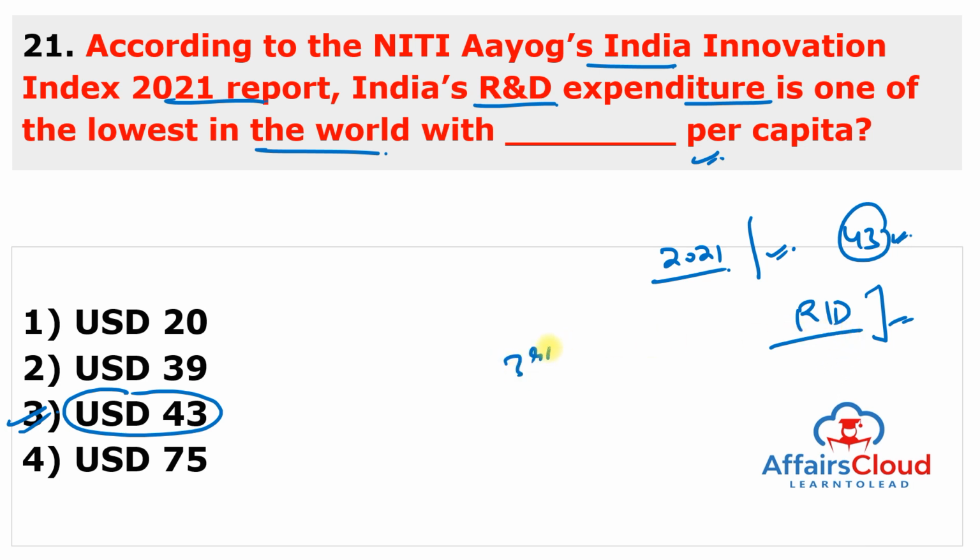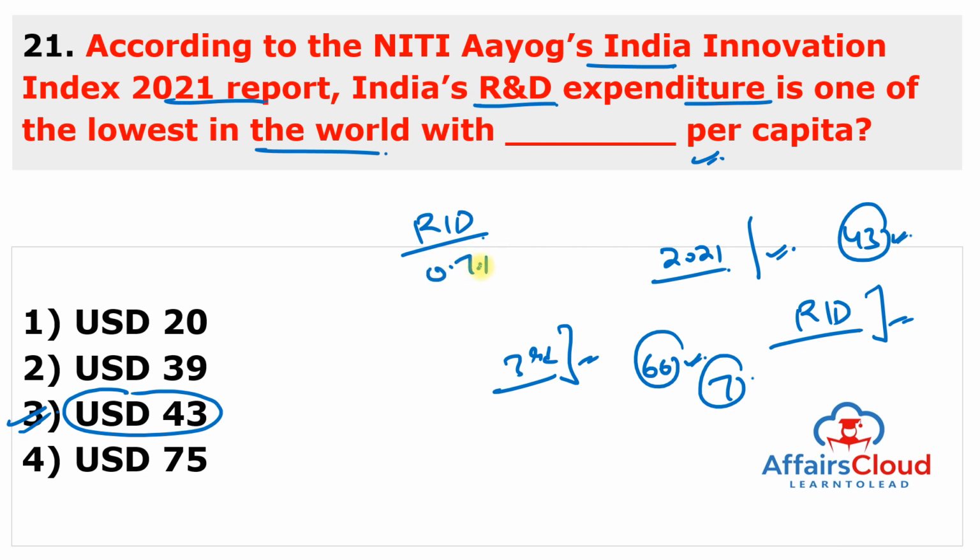So this is the third edition of the India Innovation Index, which adopts the framework of the Global Innovation Index with 66 indicators across 7 pillars. And India's gross expenditure on research and development as a percentage of GDP has been consistent at around 0.7% for almost a decade. Remember some points about this India Innovation Index, we already covered. So you can revise this from the last to last question.